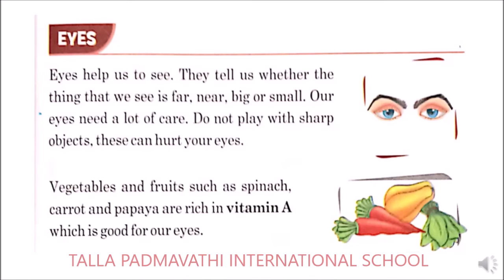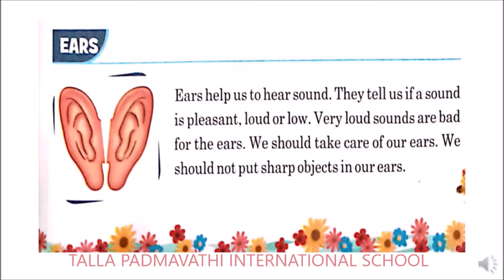Vegetables and fruits such as spinach, carrot and papaya are rich in vitamin A. Vitamin A, which is good for our eyes. If you want to take care of your eye, the first thing which I said you is clean your eyes properly, and the next thing what you need to do, have to take the food items like vegetables and fruits such as spinach, carrot and papaya a lot, which will have vitamin A, so that gives good health to your eyes.